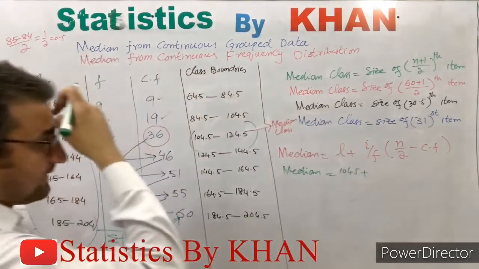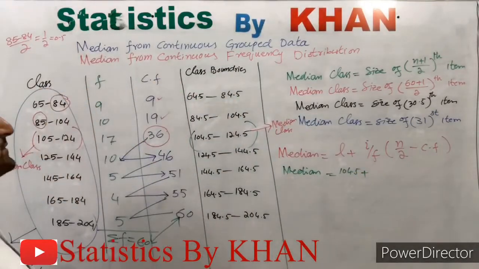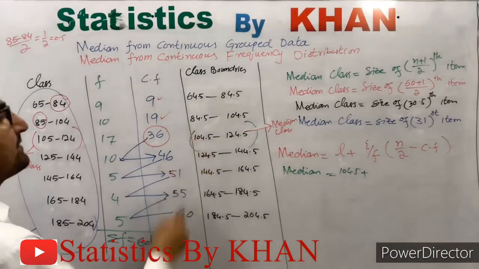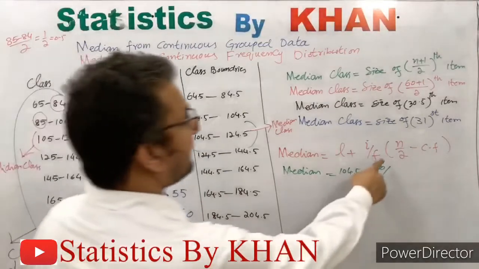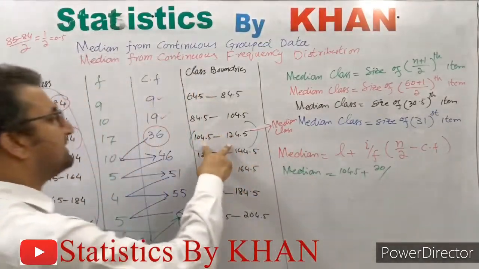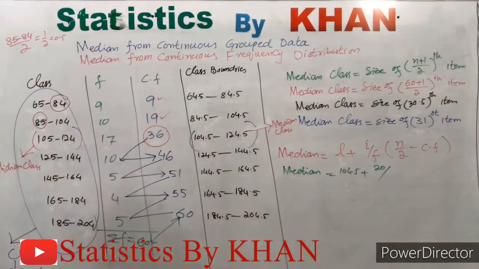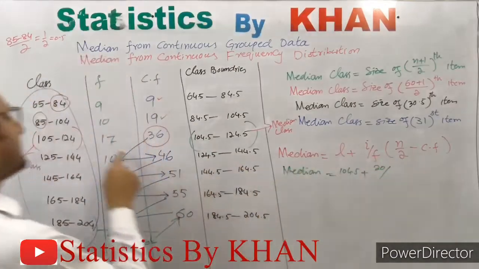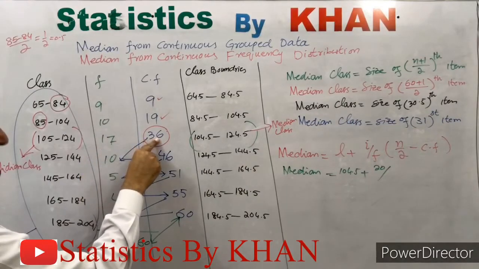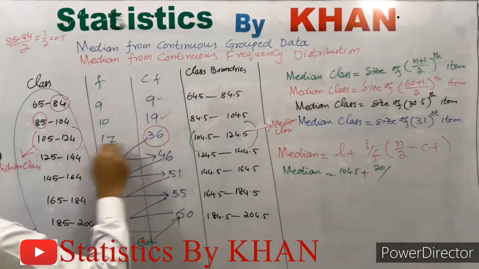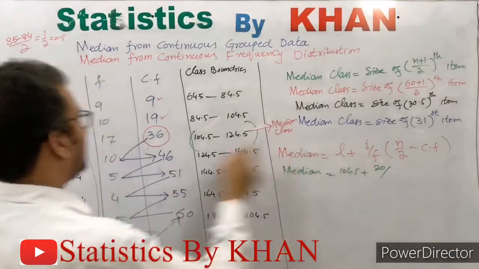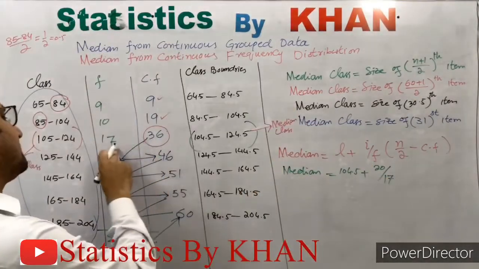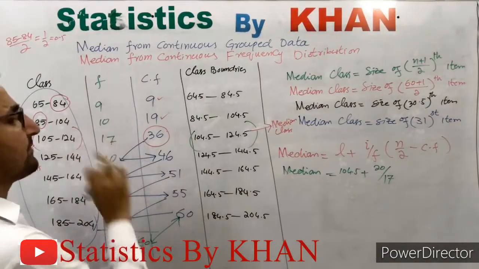What is I? I is the interval. The interval throughout is 20, but actually we are concerned with the interval of the median class, so the interval of the median class is 20. What is F? F is the median class frequency. This is the median class and these are two frequencies. But don't forget, this is the absolute frequency and this is the cumulative frequency. This F stands for the absolute frequency, not the cumulative frequency, so do not confuse these two. For F, we will put 17, the class frequency: no cumulative frequency, class frequency, simple frequency or absolute frequency.